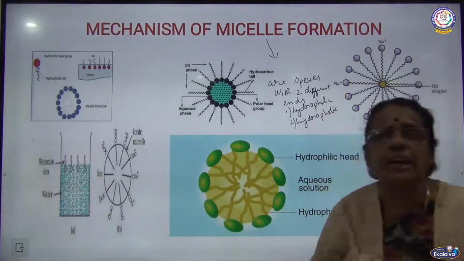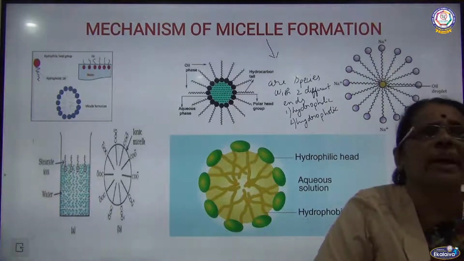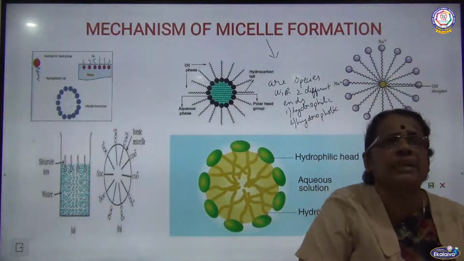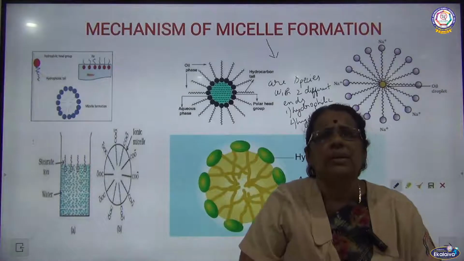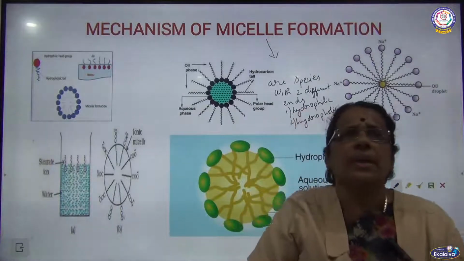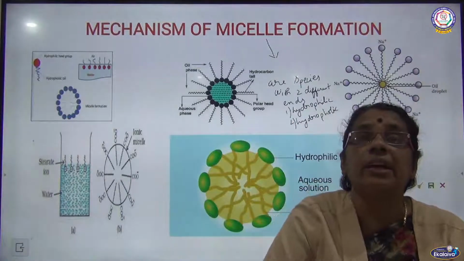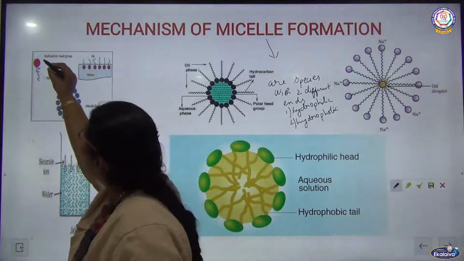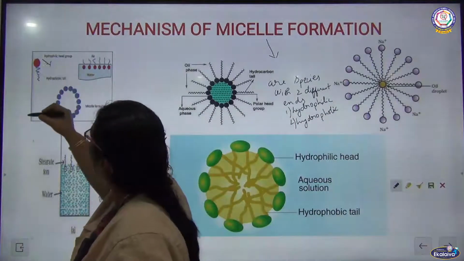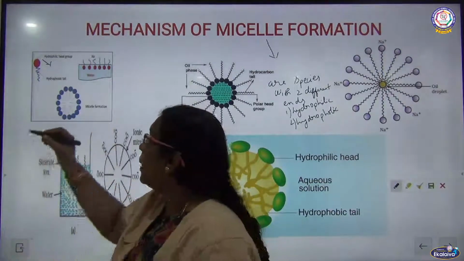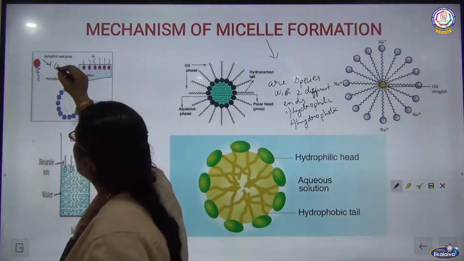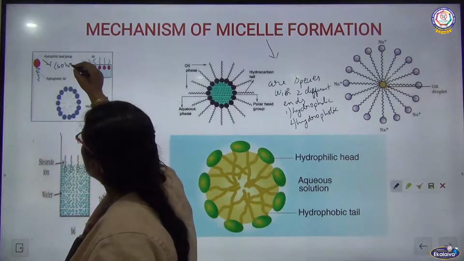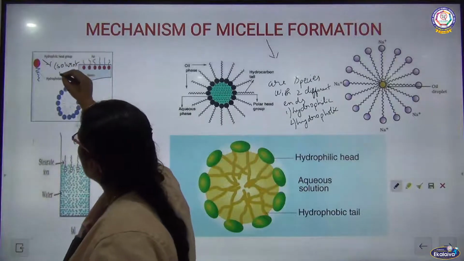So this slide talks about the mechanism of micelle formation, how micelles are formed. Micelles are species that have two different ends. One is the hydrophilic end. Hydrophilic means solvent loving.